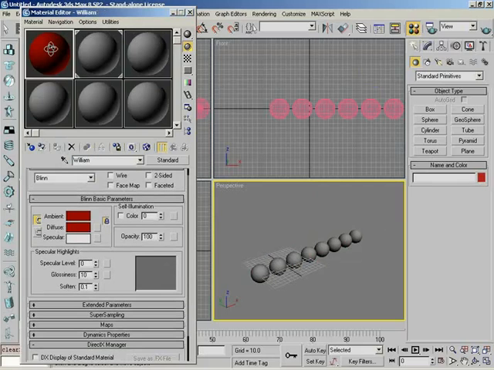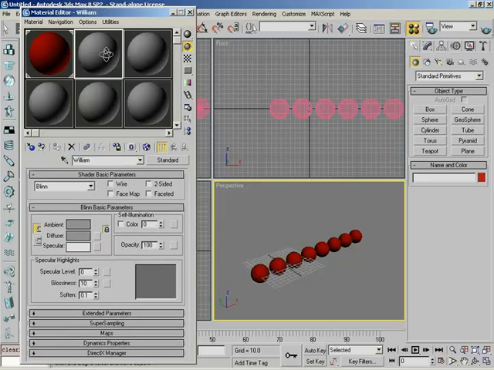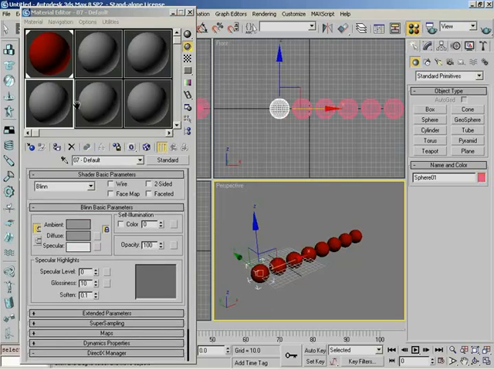We'll go back to our original William material, and notice now that the Put Material to Scene button is available here, so I can click that, and it sniffs everything out and replaces all that in our scene. Very, very nice. Now the next button we have here is Assign Material to Selection. You have to actually select something for this to be usable.